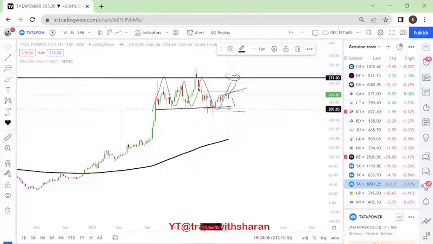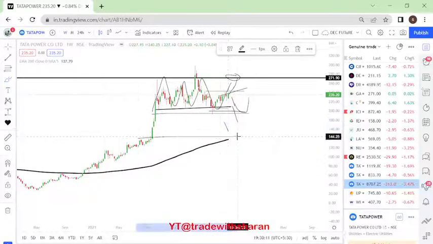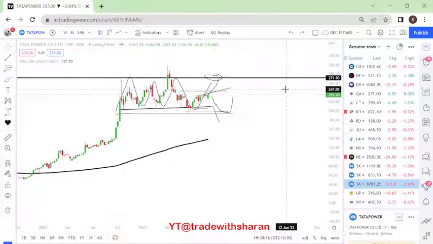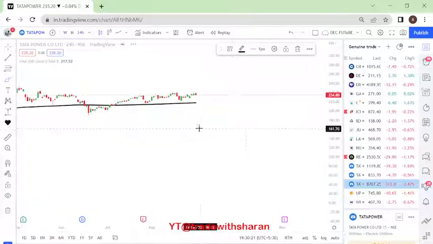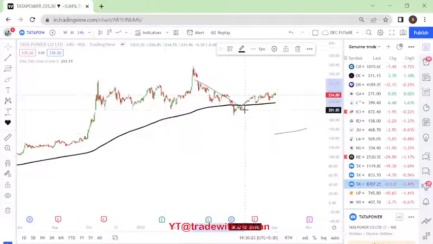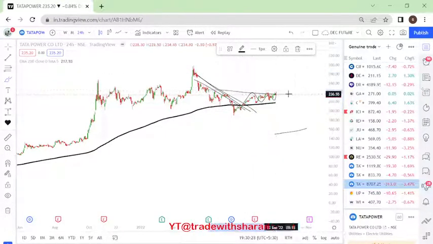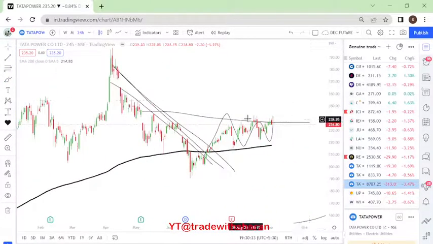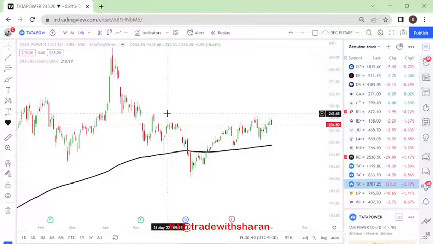We will look forward to entering at this demand zone. If it does not sustain here, then the prices might come to 144 levels also on a weekly basis, for a very long time. Now on a shorter time frame, we will look at 24 hours. It came towards this trend line break. It is trying to go up, so we will enter only above this level of 245, which happens to be here.